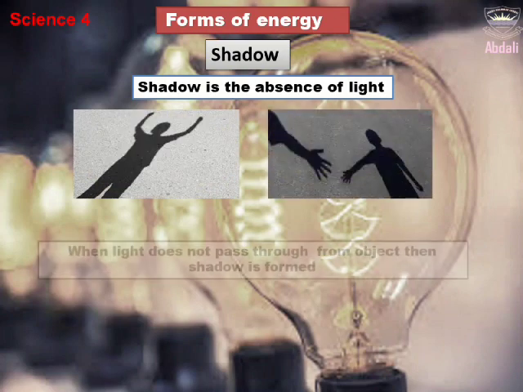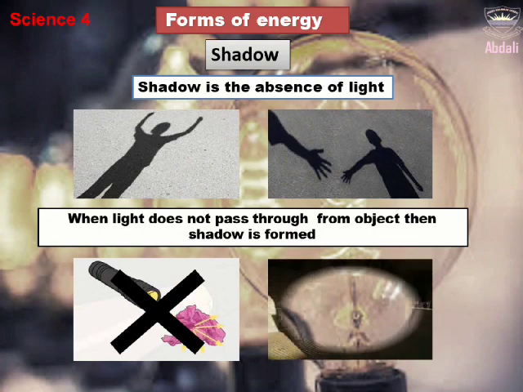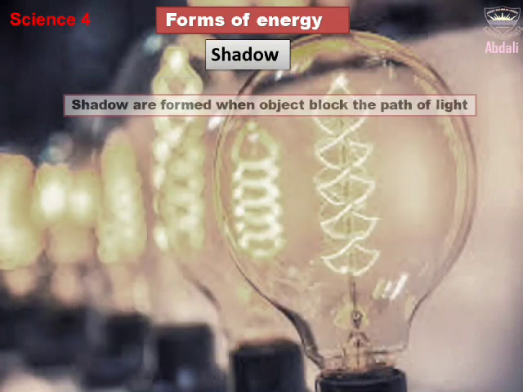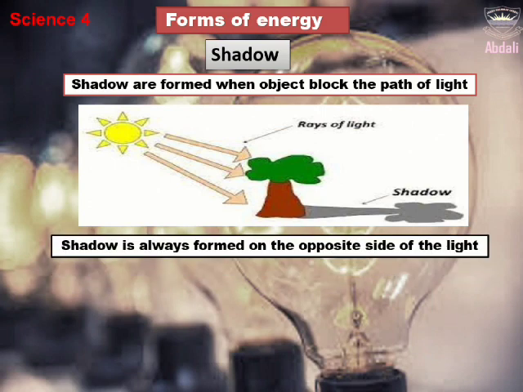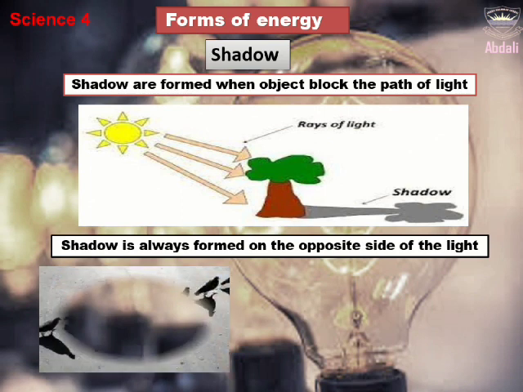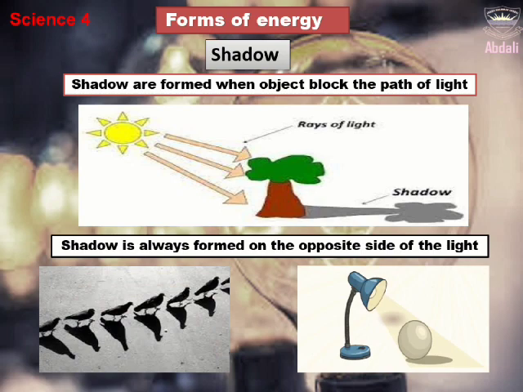When light does not pass through an object, then a shadow is formed. Shadows are formed when an object blocks the path of light. A shadow is always formed on the opposite side of the light. For example, when light is on the left side, then the shadow of the object is formed on the right side.